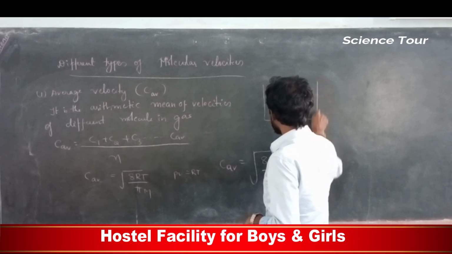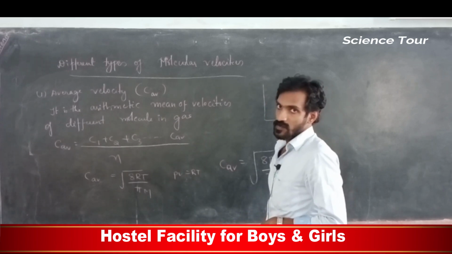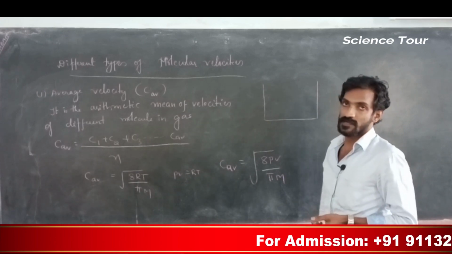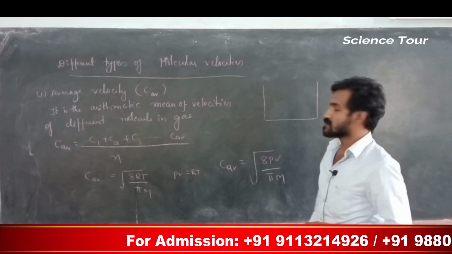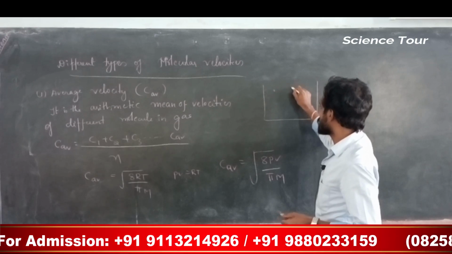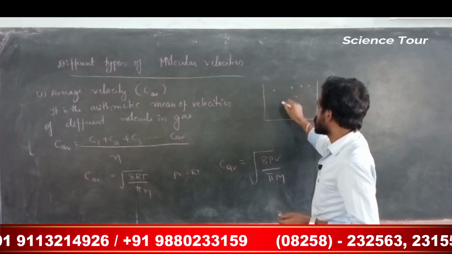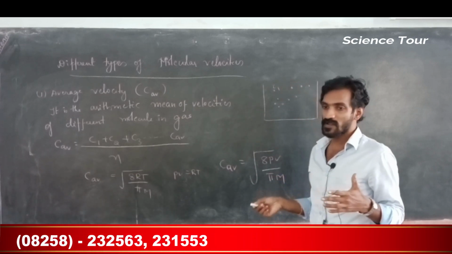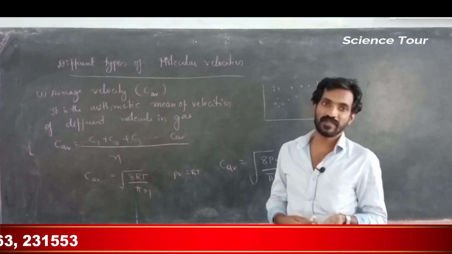Here, this is a container. Different numbers of molecules are present, gas molecules. This is one gas molecule, this is another. Each gas molecule will move with a different speed.